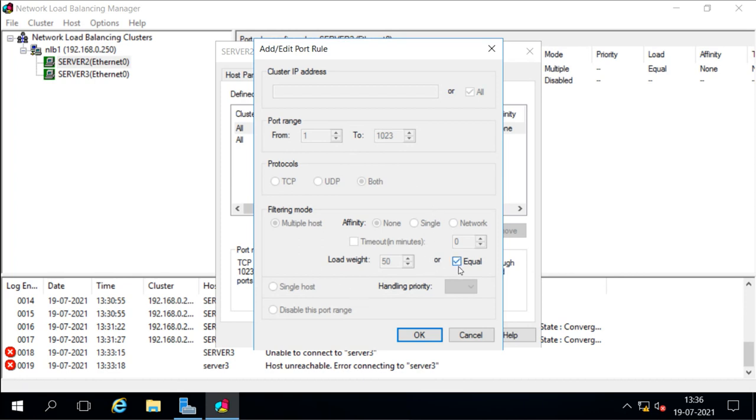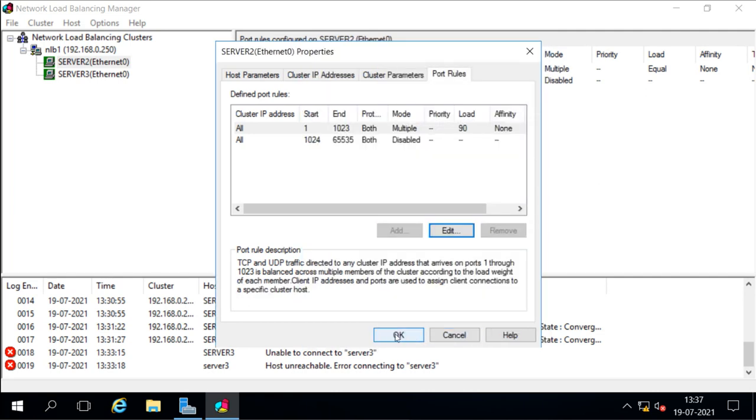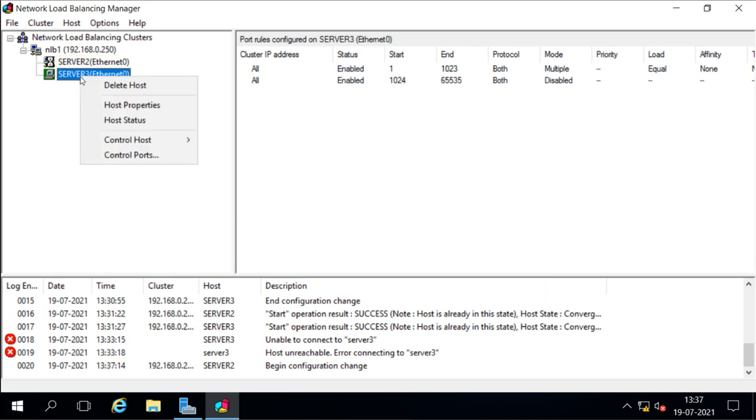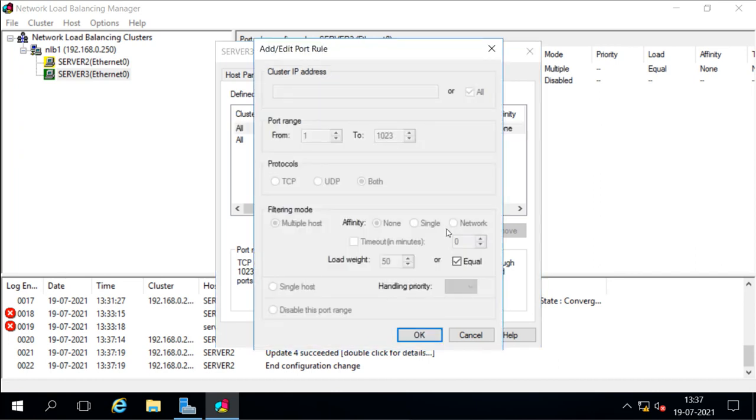But when one server is more powerful than the other, for example this is server 2, and I feel server 2 is more powerful than the other server. Right now the traffic is handled by server 3. So I will remove this equal, and I can add the weight here. For example, since server 2 is more powerful, I say it must handle 90% of the traffic. Then for server 3, I want this server to handle the traffic not equally.